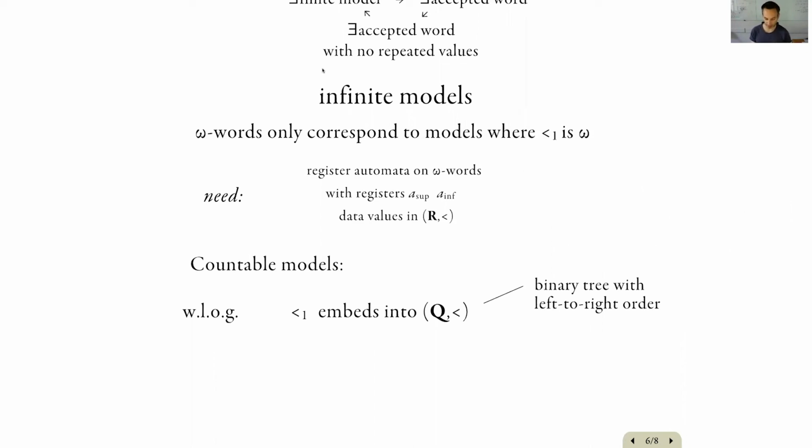in the complete binary tree. So here are the nodes of the complete binary tree. And we can say, for example, that this node x is to the left of y, and also this node x prime is to the left of y.